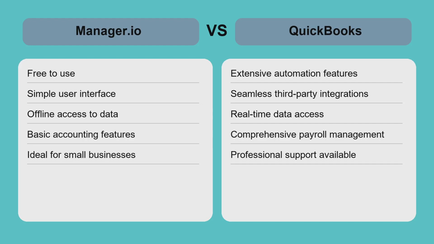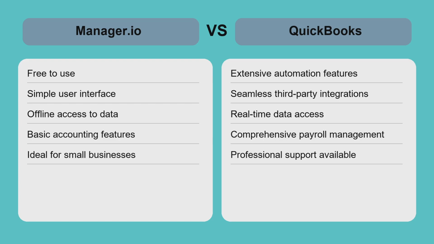When comparing Manager.io and QuickBooks, the choice depends on business needs and budget. Manager.io excels as a free, offline-first solution, perfect for those prioritizing data control and minimal ongoing costs. It's straightforward but lacks advanced automation and integration options. QuickBooks, on the other hand, offers a comprehensive cloud-based ecosystem, ideal for businesses needing payroll, tax compliance, and scalable features. Its automatic updates and integrations save time but come with subscription fees and a more complex interface.